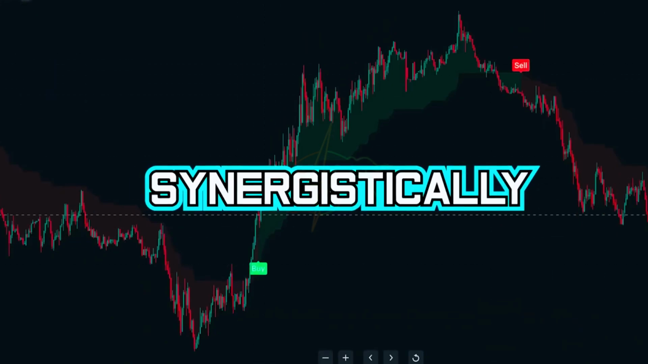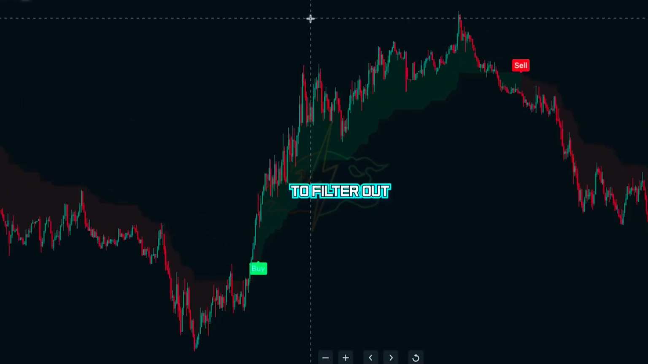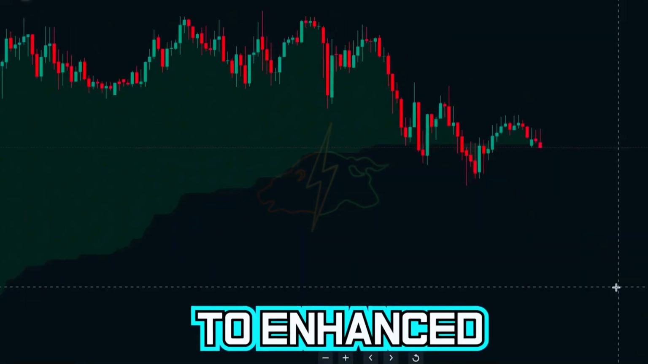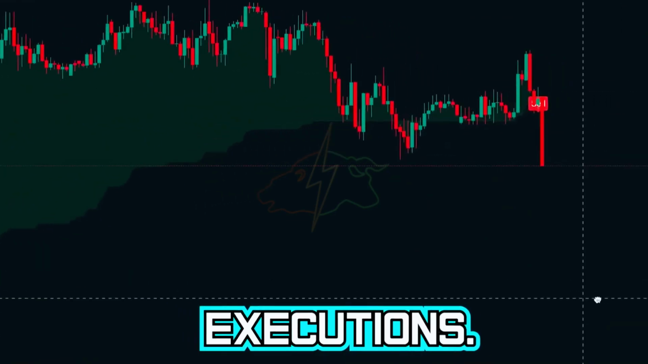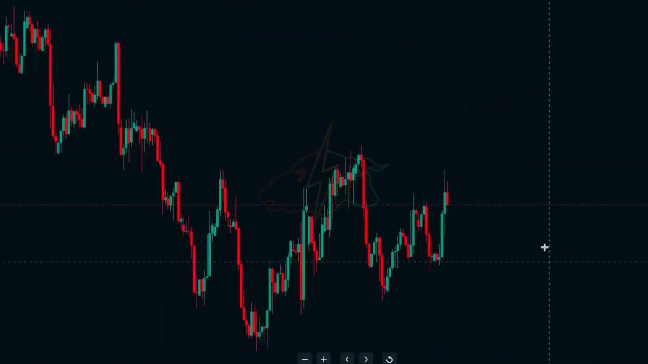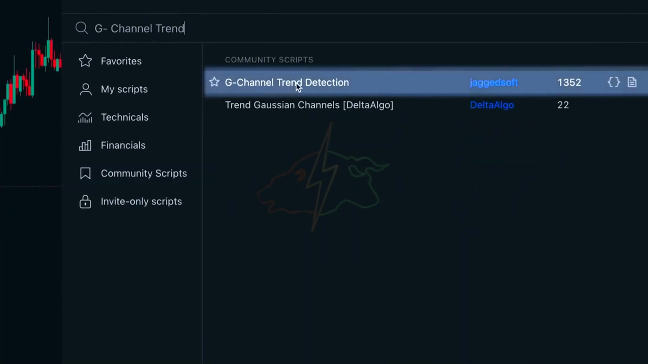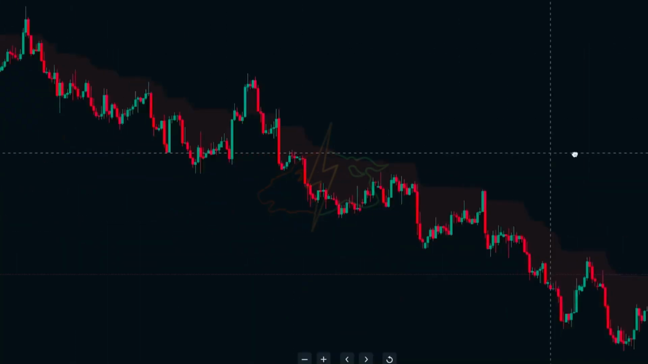A method that synergistically combines moving averages, Bollinger Bands, and a volatility estimator to filter out market noise, leading to enhanced trade executions. The indicator in question is called the G-channel trend. To add the indicator to the chart, click the indicator's search tab and search G-channel trend. This one by this user. Save it. Now add it to the chart.